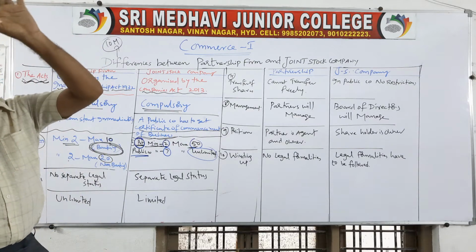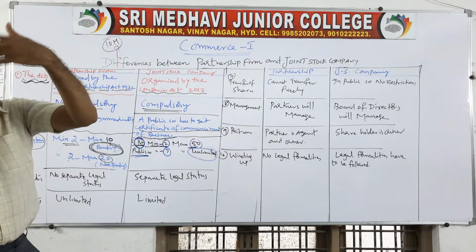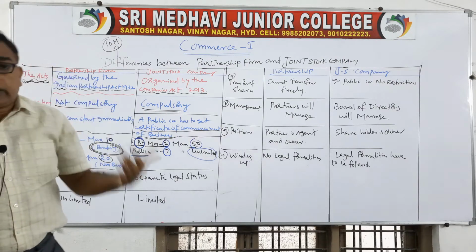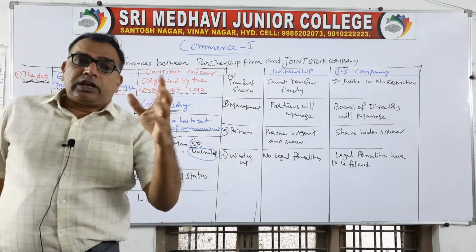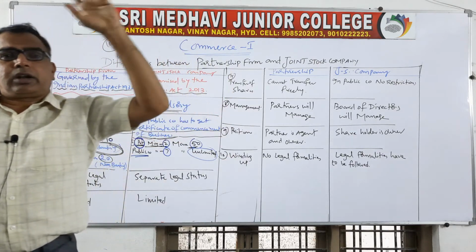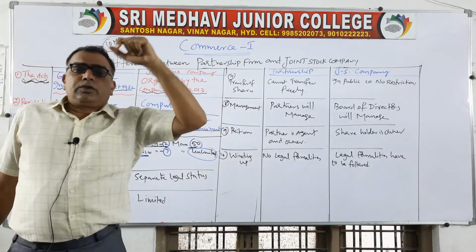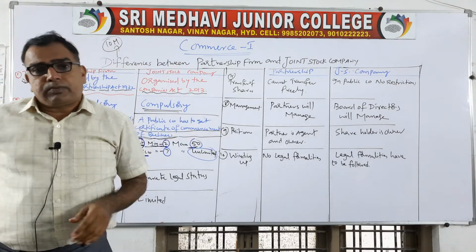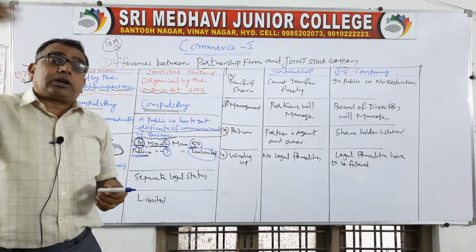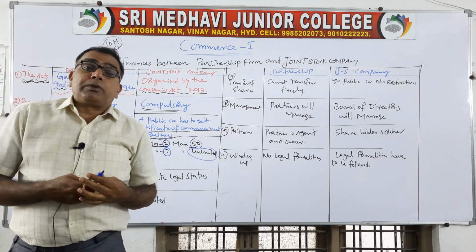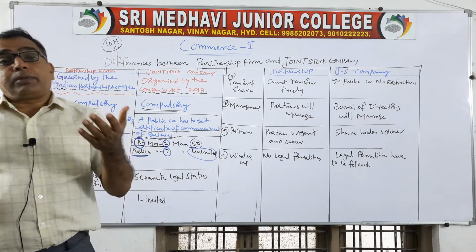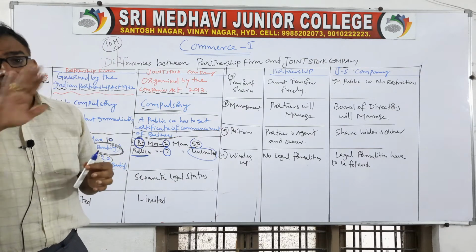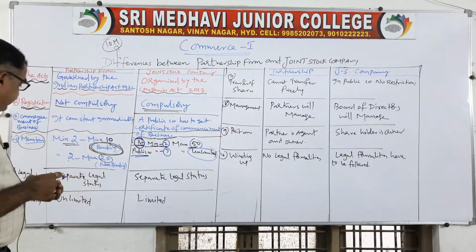All over the world you can issue shares according to your requirement of capital. After taking the permission from the Registrar of Companies, you can give advertisements in newspapers, television, hoardings, wall writing, whatever the mode of advertisement. You can send messages to their personal numbers and you can attract investment. So people from all parts of the world can buy your shares. So a public company can have any number of members. There is no limit at all.